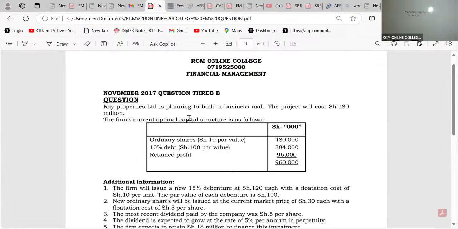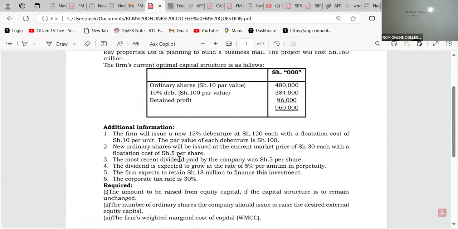So it means that automatically if the examiner was to ask me to compute cost of capital, then the most appropriate cost of capital here would have been the incremental one, the MCC. And then if it is MCC, then what am I going to do, ladies and gentlemen, pretty fast here? What I will do pretty fast, because it is MCC, it is your normal. MCC and WACC formulas are the same.